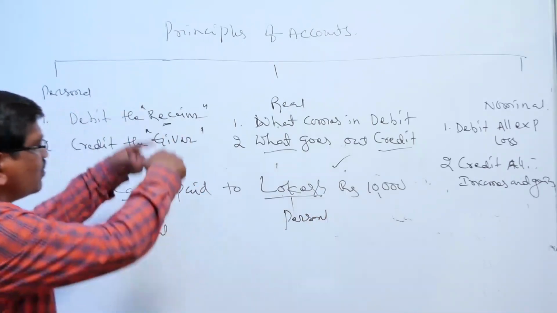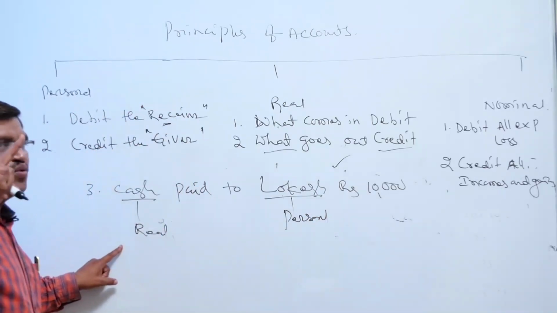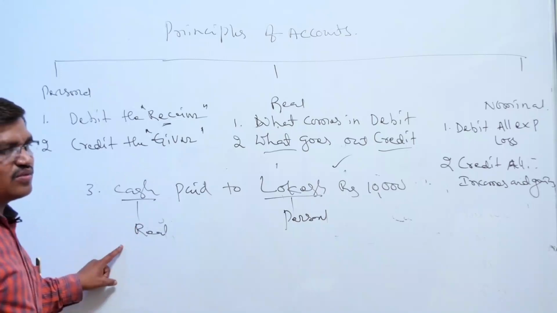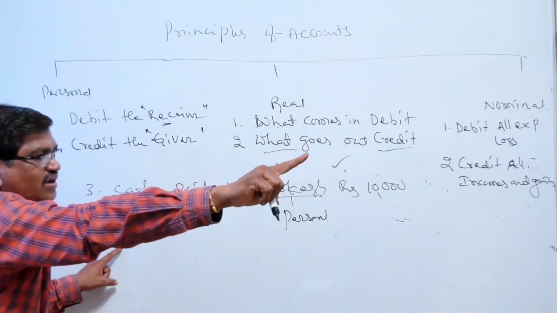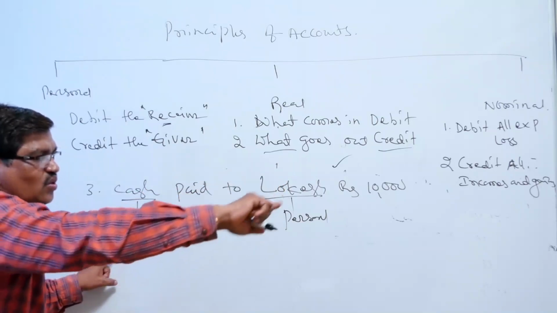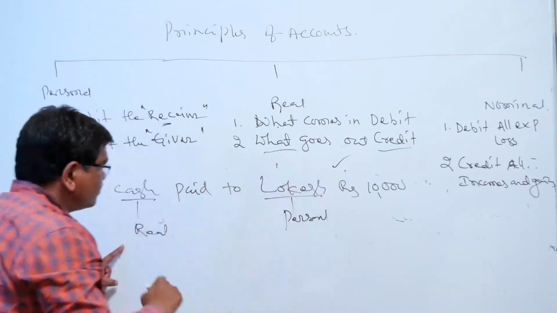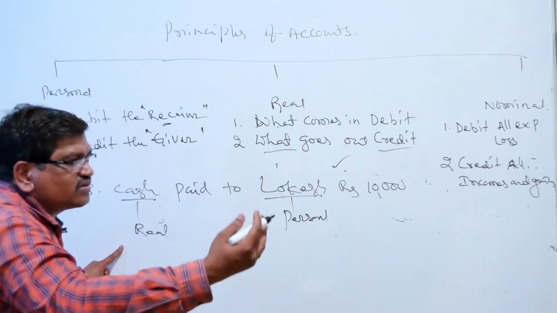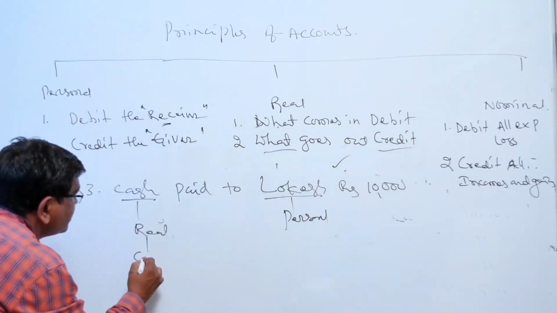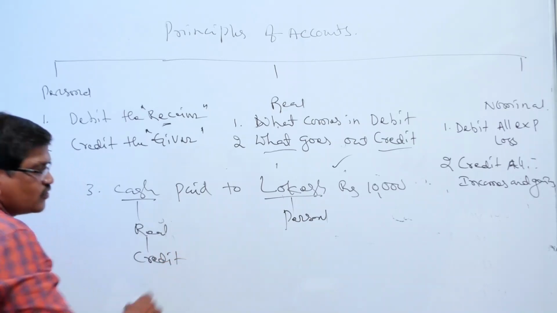Okay, now think about the principle of the real account. First you see the real account principle. What comes in, debit; what goes out, credit. Cash is going outside. What goes out? Cash paid. We are paying, so cash is going outside. That's why it should be credit.